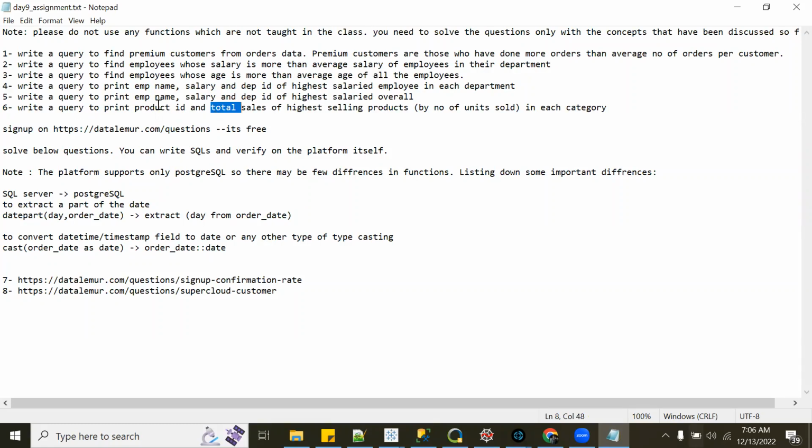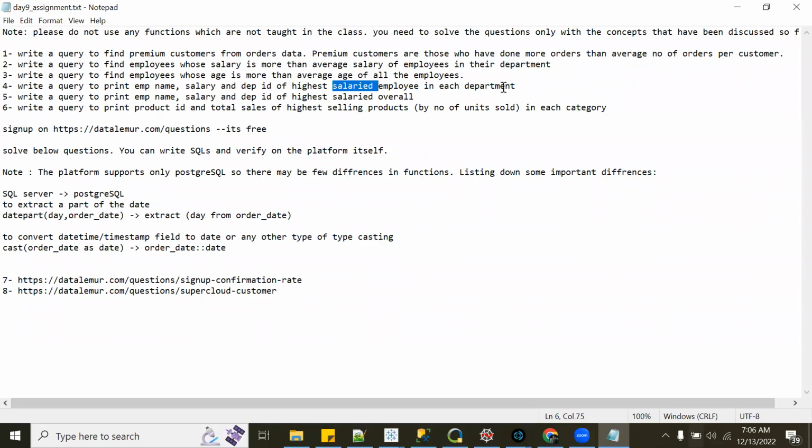But only for products who are the highest selling product in each category. And for highest selling, we have to find how many units are sold. Sum of units total, or the maximum units? Sum of units. So highest selling product by sum of units. Okay, I got it. So I need to try that.